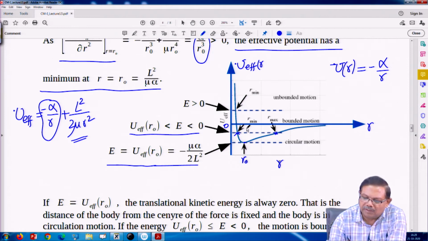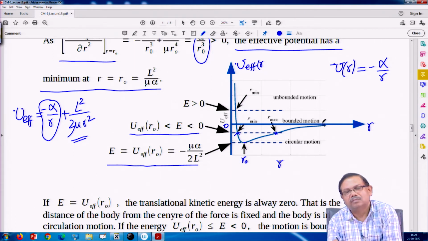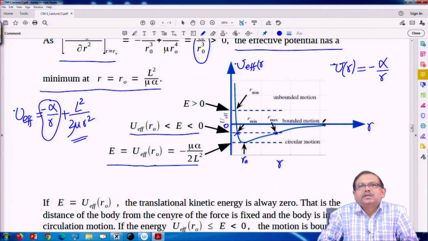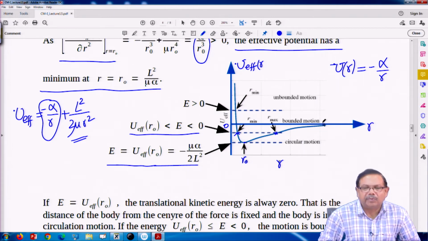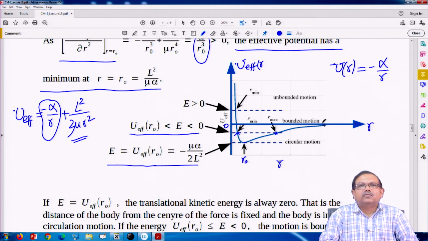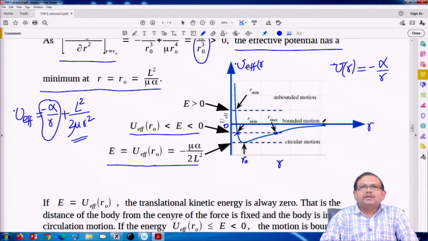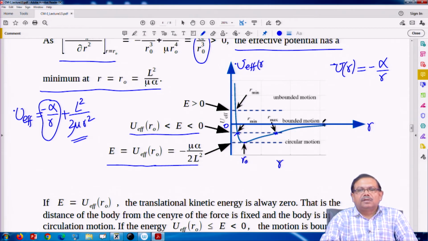So, if the total energy of the particle is precisely 0, how can it happen? Because force is attractive, the potential has a minus sign. So, potential energy is negative and kinetic energy is positive. Their sum can give either a negative value, a positive value, or 0.